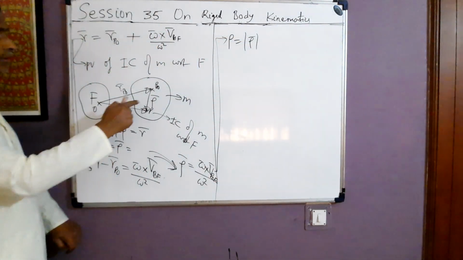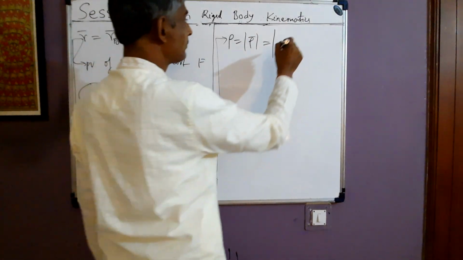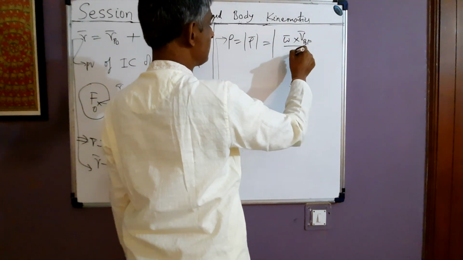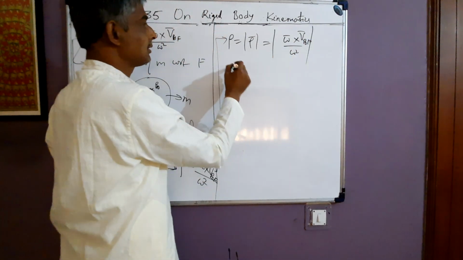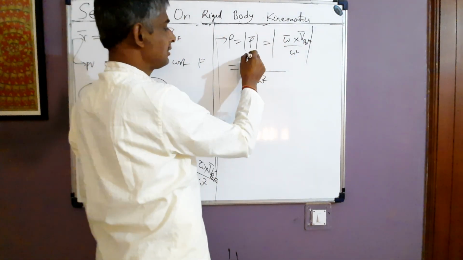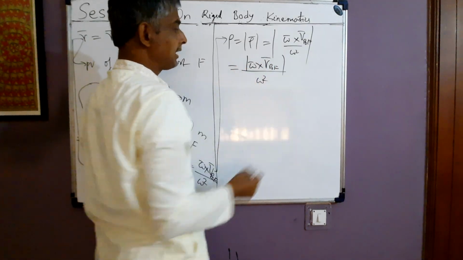Rho is the distance between IC and point P naught. That is the same as the modulus of omega cross V P naught F by omega square. So the denominator becomes omega square, and the numerator becomes the magnitude of omega cross V P naught F.